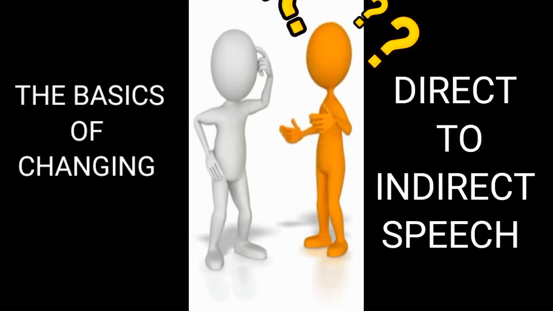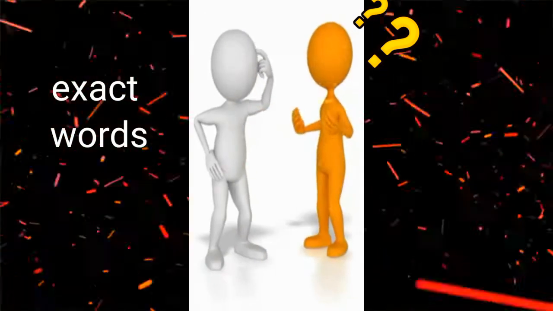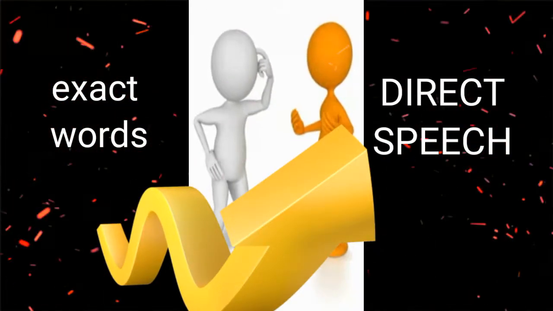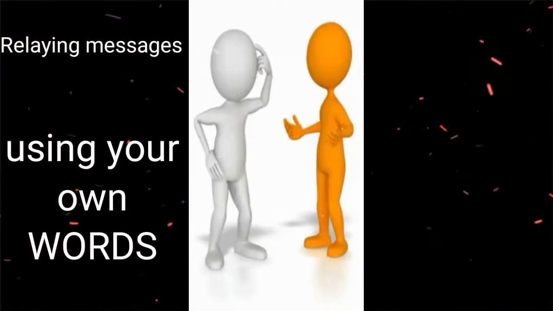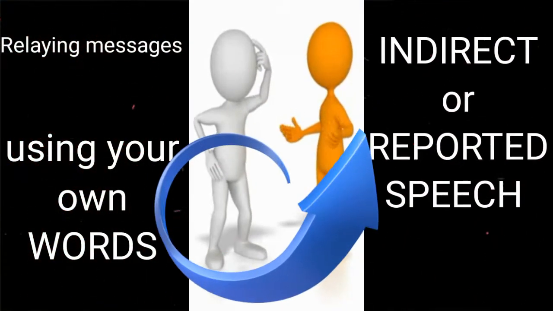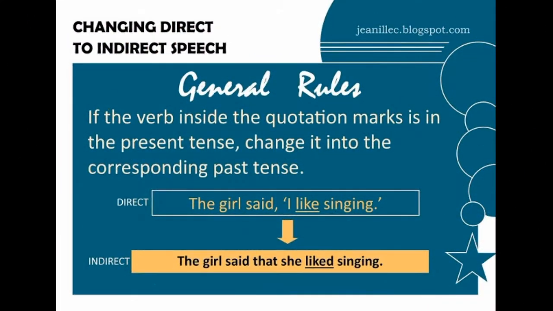In reporting an idea or a message using the exact words of the speaker, use direct speech. However, in reporting an idea or a message using your own words, use indirect speech. But what is the most appropriate way to change direct speech to indirect? Sentences in the indirect speech are already free of the quotation marks and must always end with a period. The sentence inside the quotation mark is called the reported speech.